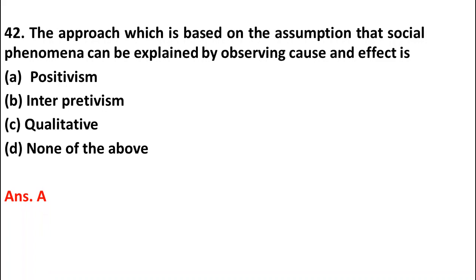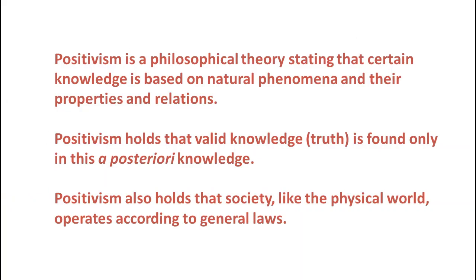We will see some information about positivism. Positivism is a philosophical theory, and it states that knowledge is based on natural phenomena and their properties and relations. And positivism holds that society operates according to some general laws. Positivism holds that valid knowledge or truth is found only in a posteriori knowledge. Overall, positivism is related to the idea that society operates according to general laws.